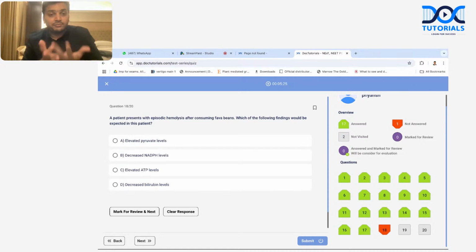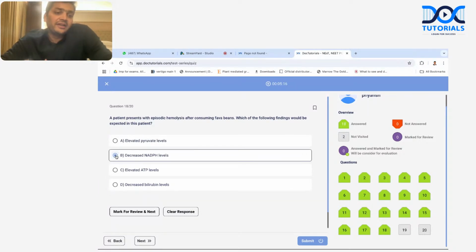There is a shield on the RBC which protects the RBC from that. So this patient is not having the shield, and the shield is made up of NADPH. So which finding would be expected? There's a decrease in the NADPH. This patient is having G6PD deficiency. Yes, rightly said. Very good.